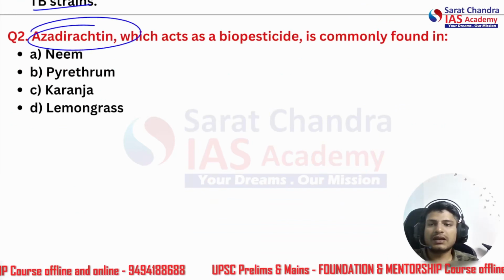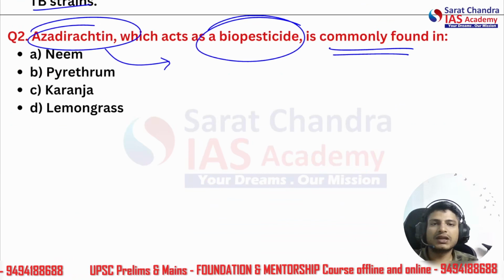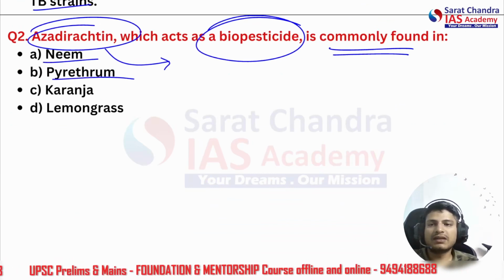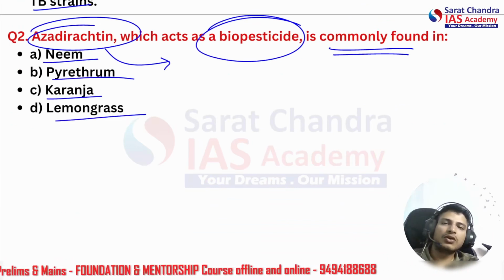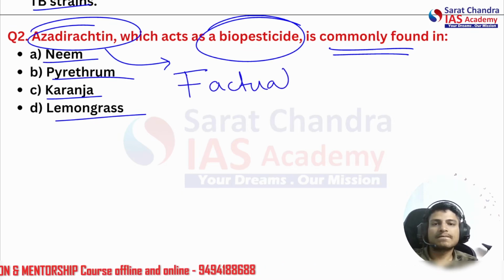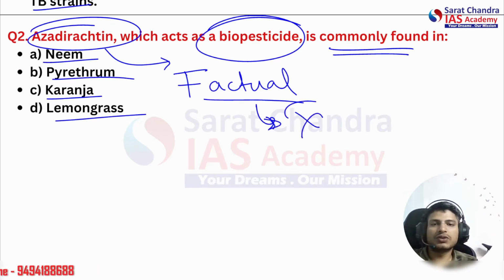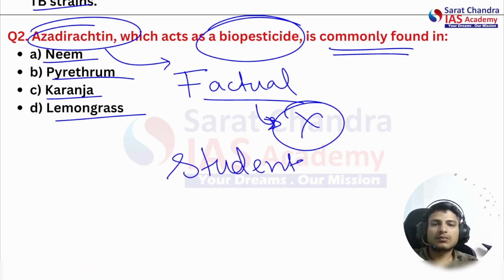This question: azadirachtin, which acts as a biopesticide, is commonly found in where? Neem, pyrethrum, karanja, lemongrass. All right, now this is also a factual question. Now what happens when you go to the exam, you classify it as a factual question and you come to the conclusion that we don't know this. But there are students who know this.